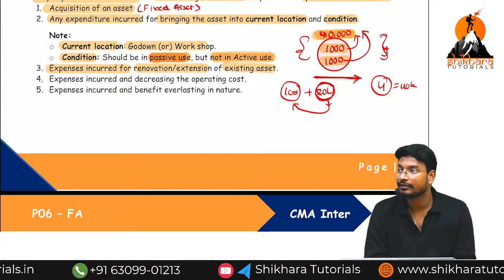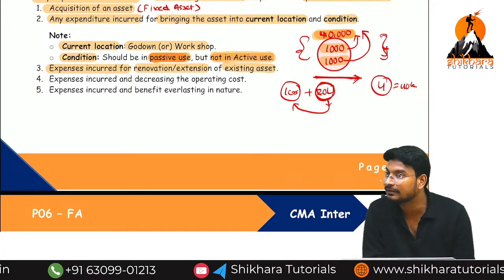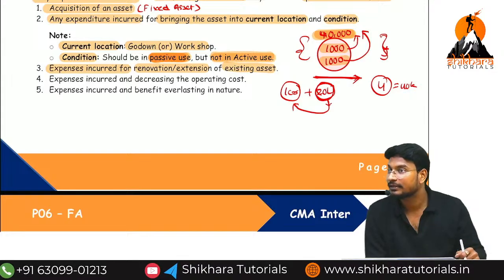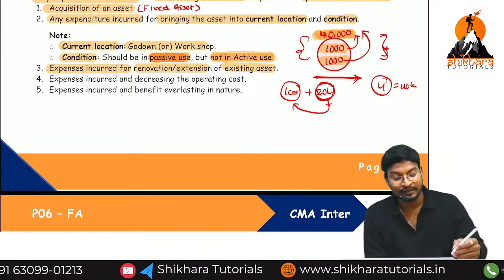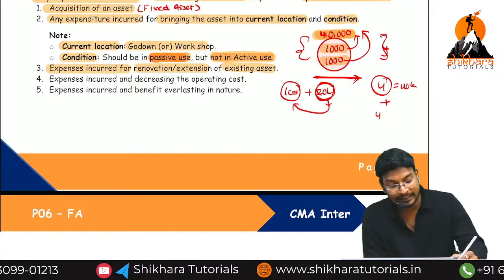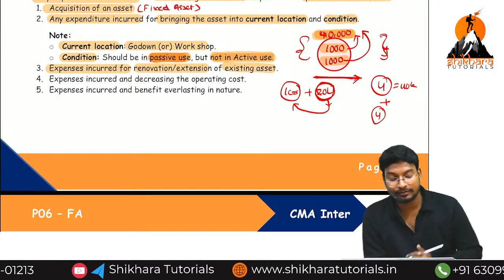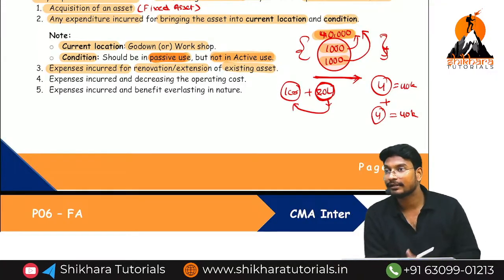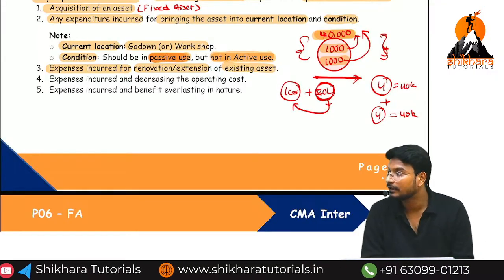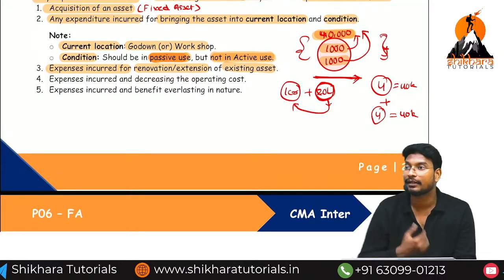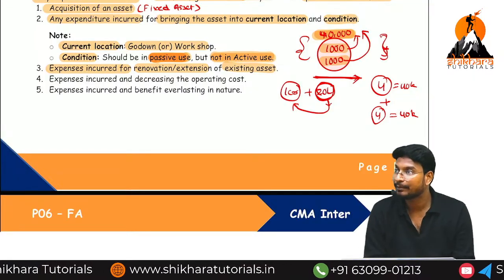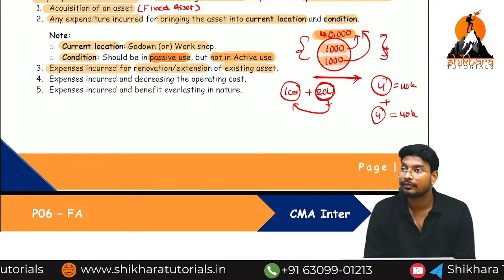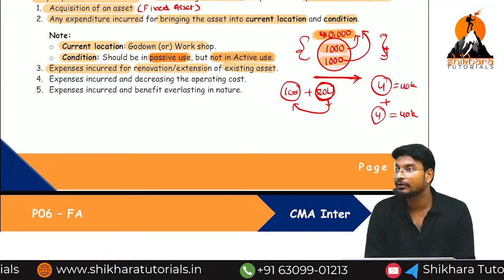Capital expenditure. For that, we get the benefit for more than 1 year. But the customers are increasing day by day. What have we thought? We are going to add 4 more cabins. For this also we incur 40,000. So this is also called extension. Or take a cinema hall having only 100 seating capacity. Due to Bahubali or big movies, a lot of audience are coming to the cinema theaters.